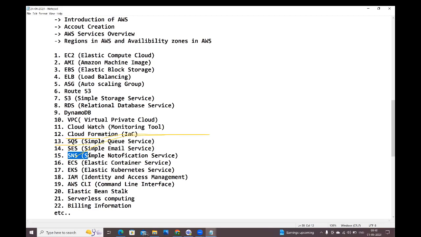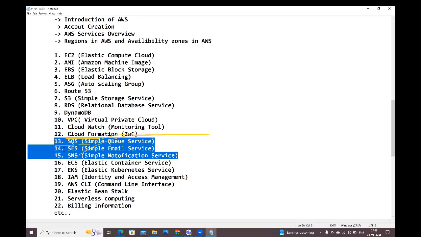SNS, guys. At the time of working with CloudWatch, I'm going to show this SNS also. In SNS, we need to create the topic. Inside the topic, the alarm will push the messages to the topic. It will trigger the emails to the subscribers, guys. How to use SNS also, we are going to discuss it here. Okay, SQS, SES, SNS.